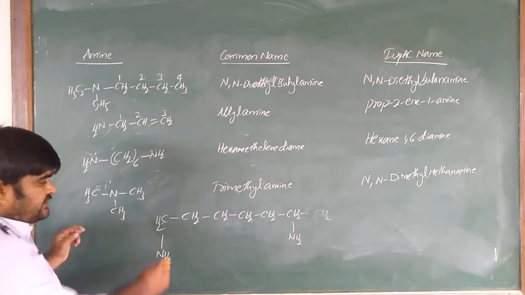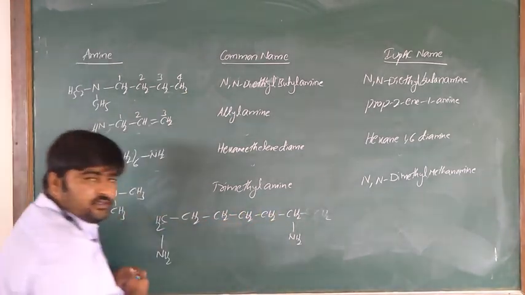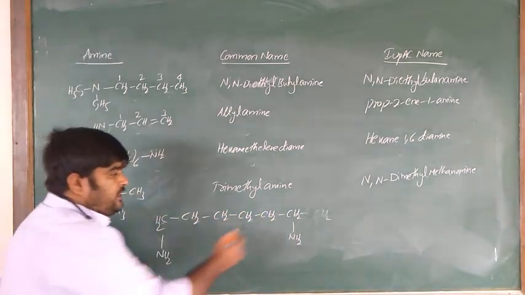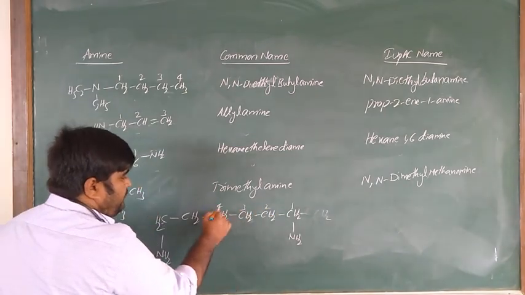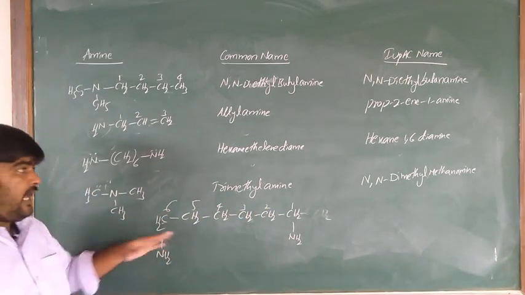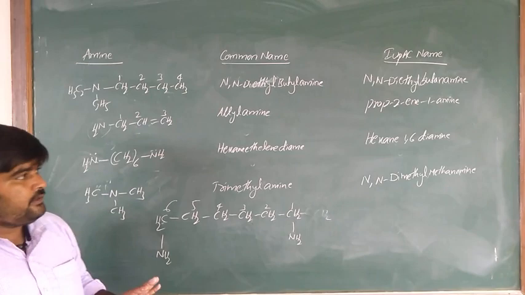How many carbon atoms are here? Six. The common name is hexamethylene diamine.